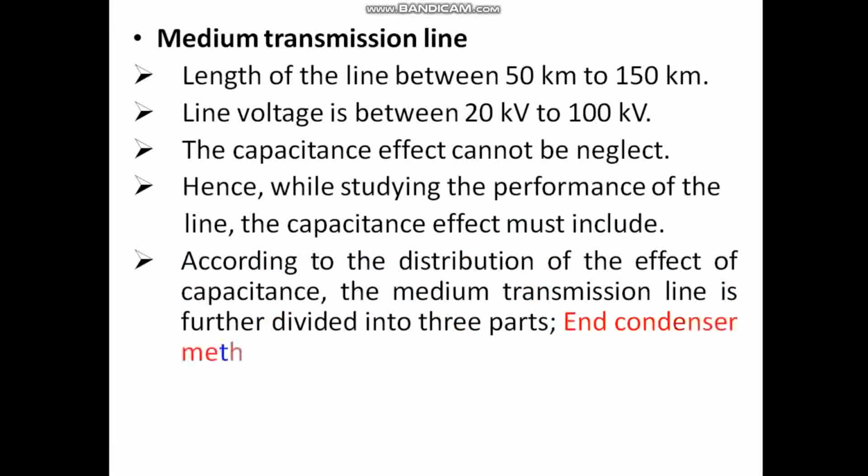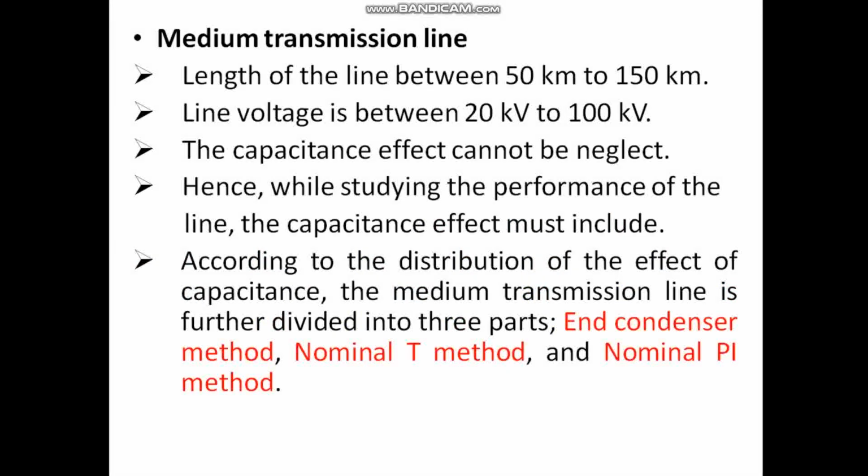According to the distribution of the effect of the capacitance, the medium transmission line analysis can be done using end condenser method, nominal T method and nominal pi method. Each of these methods we'll see in detail as we proceed with the module.